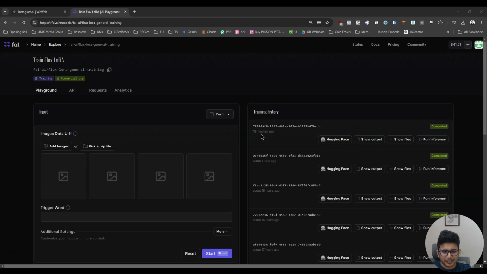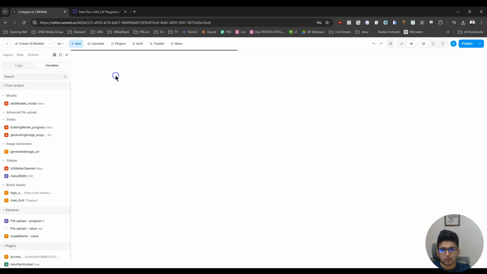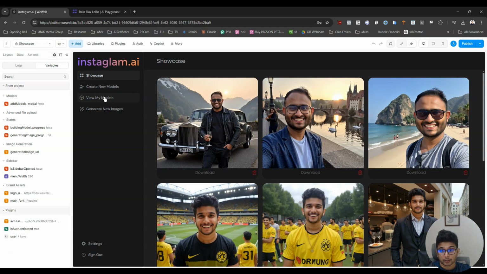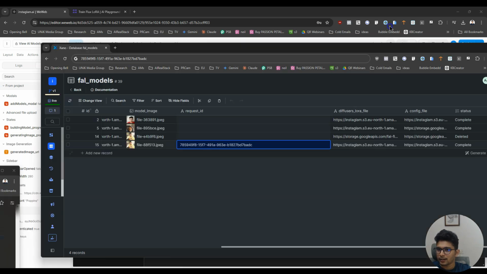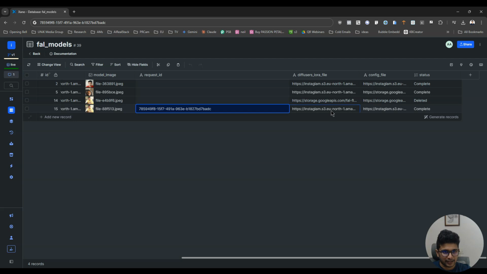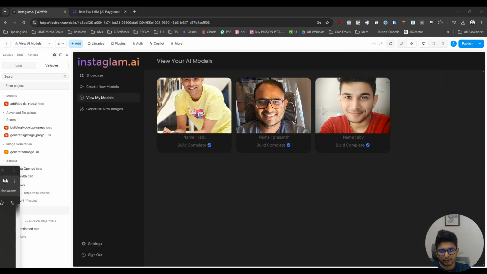All right. So our generation just finished. And if we go back to our app now, go to view my models, Yadu should be completed as it should be. That is great. We can also look at our Xano database. So if we check our Xano database, here you can see the latest one added. It has config file, LoRa file, everything. So that's why it's marked completed, right? Now let's go ahead and test this model out. Let's try to generate an image, right?